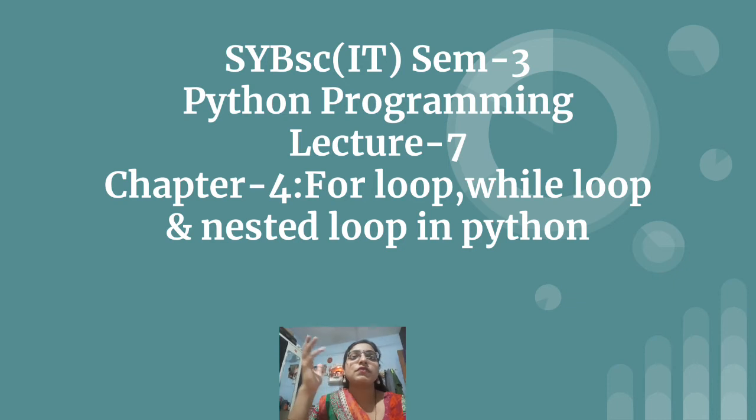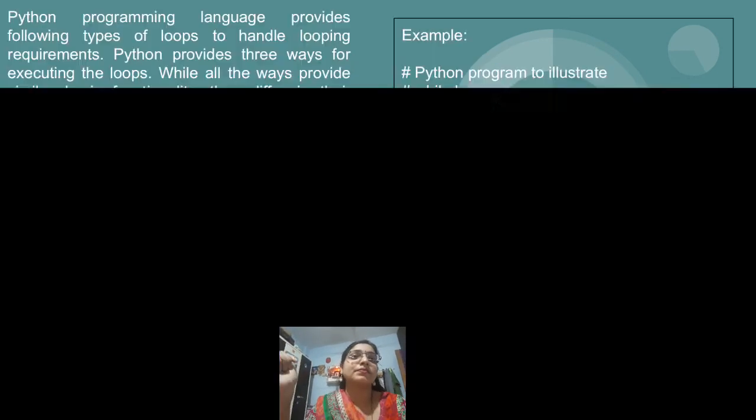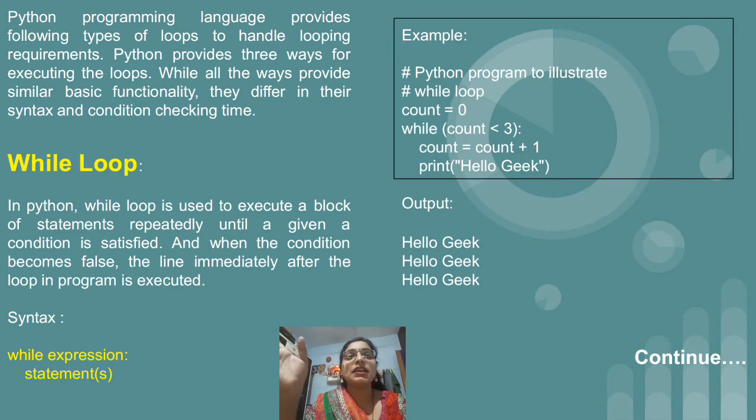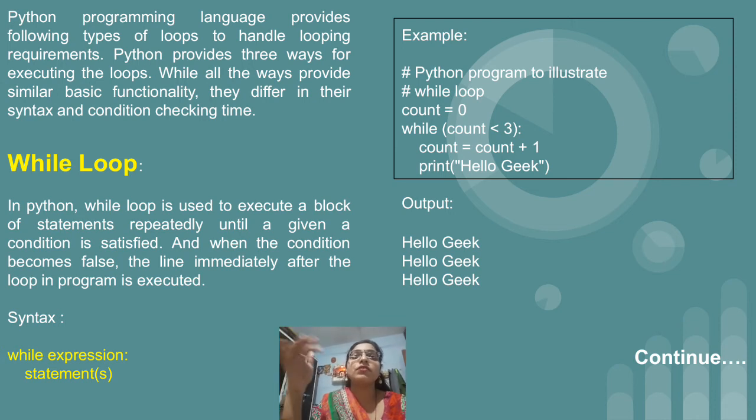In today's session we are going to start with chapter number 4 of unit 1. In that we are going to learn topics like for loop, while loop, nested loop in Python. We have already seen for loop and while loop in other programming languages like C and C++ also. The same type of for and while loop is also there in Python programming, but again there is a twist with the for loop and while loop.